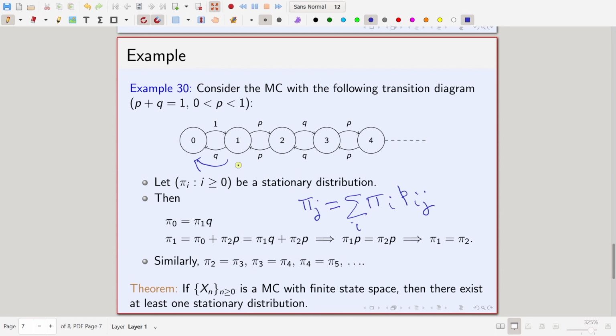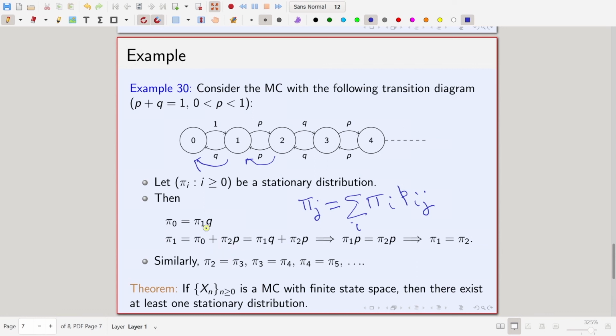So, for 0, you can go to 0 only from 1, and you get pi 0 equal to pi 1 times q. Now, you can go to 1 from 0 and from 2. From 0 you go with probability 1 and from 2 you go with probability p. So, pi 1 is equal to pi 0 times 1 plus pi 2 times p.